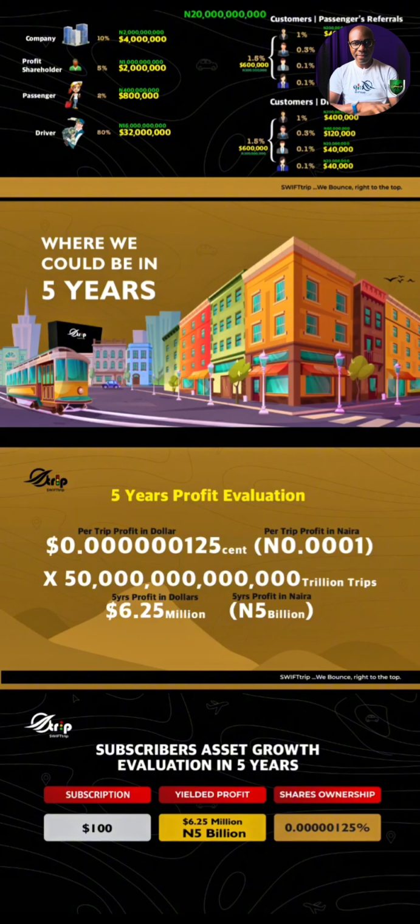We can make, like I mentioned, 6.25 billion dollars, and that's about 5 billion naira thereabout, in 5 years' time, which is okay as a worst case scenario. Remember we target 10,000 naira all through. Remember that it's not possible that every trip will be 10,000 naira for 5 years. Not possible. Does it make sense? Is the business cost? What is wrong with the business? But just for you to understand, we just have to use that as a worst case scenario to calculate, so you can understand what we are doing here.